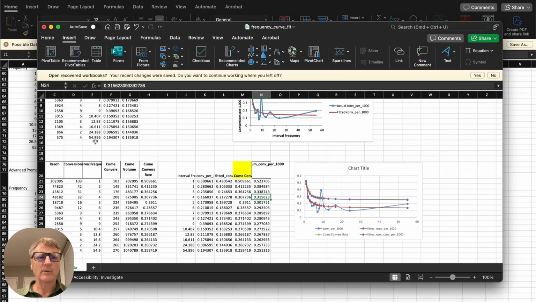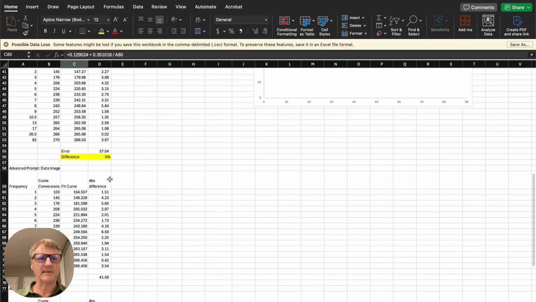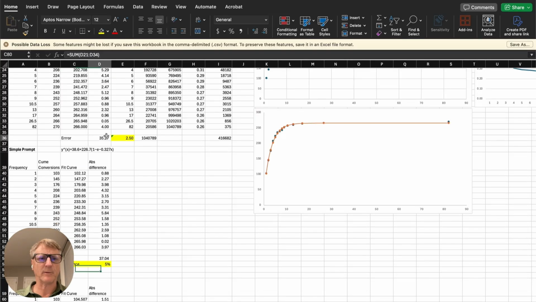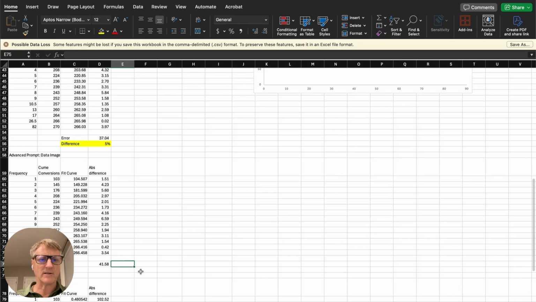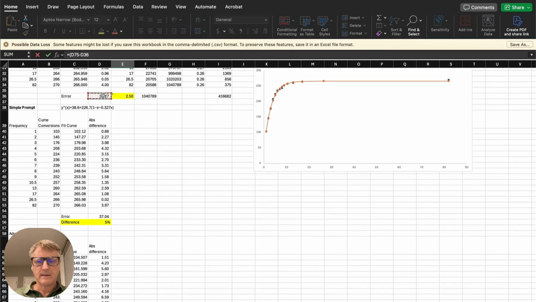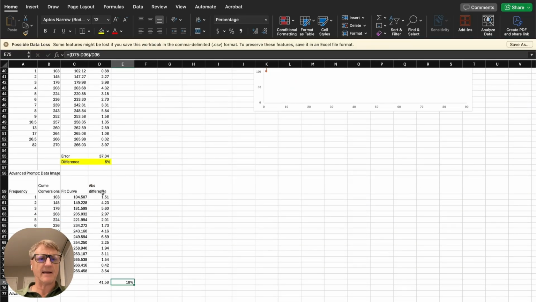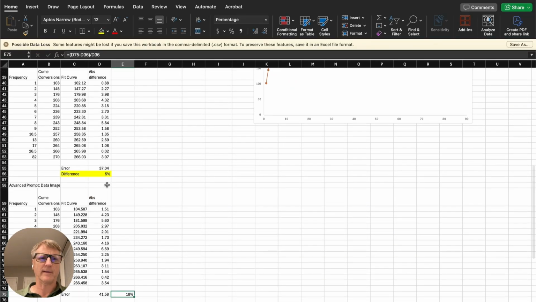Now, we were looking before at the difference between some of the best fit curve that we have here, which I'll show in a moment, and the one that came up with the equation. It's not a whole lot when you plot the chart, and both of them have very low error rates. But the reality is that the error rate is 18% higher depending on how you go about doing the prompt.